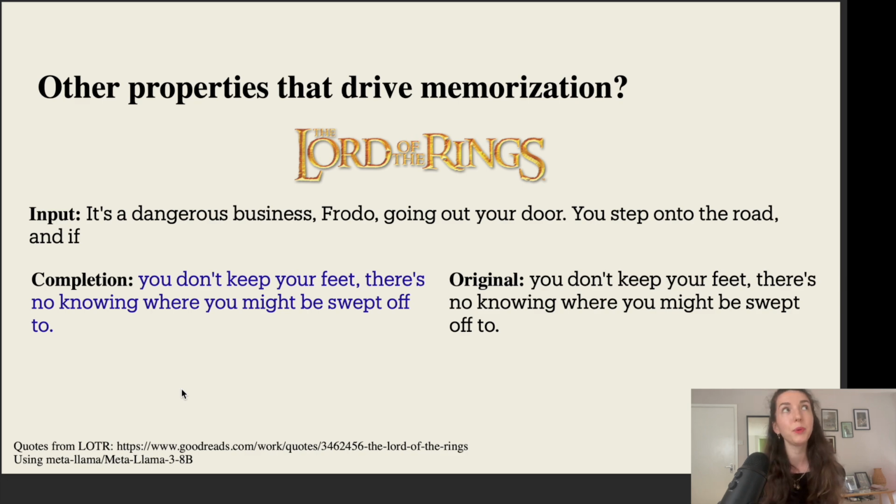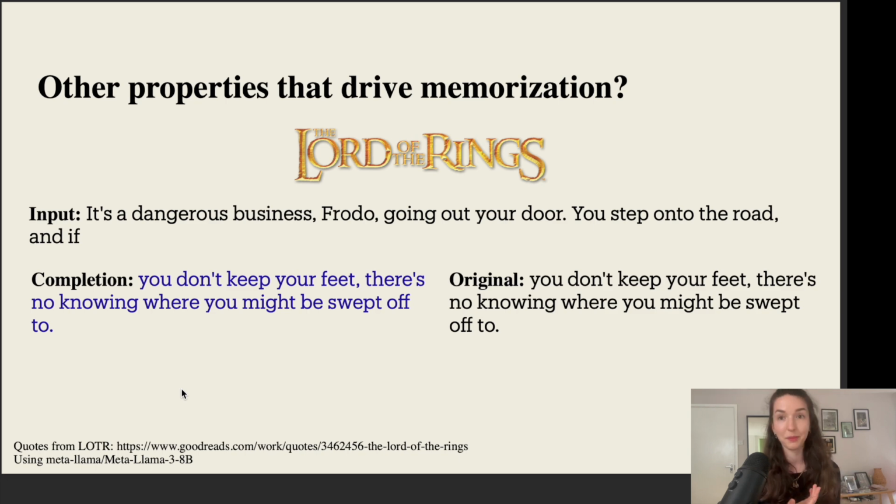Now I wanted to think a little bit more about what these properties that drive memorization are. And to start, I wanted to test what I had done for Harry Potter, whether I could also repeat it with another book, The Lord of the Rings, which I think is an equally popular book, with potentially strange terminologies being used, like a particular language that is not exactly our standard English, with lots of different names and cities and so on that are strange.